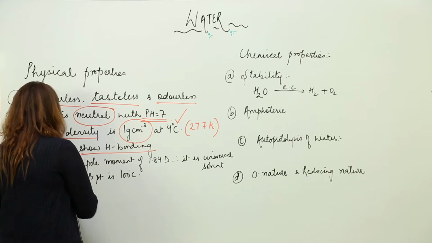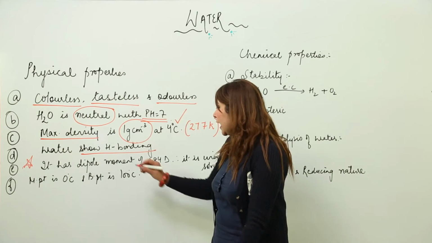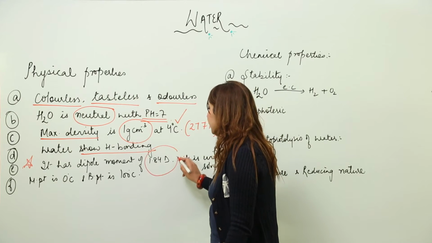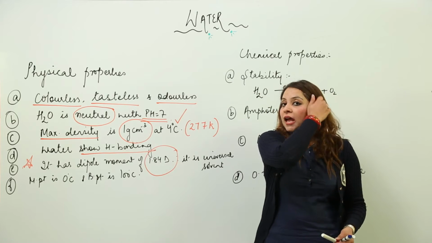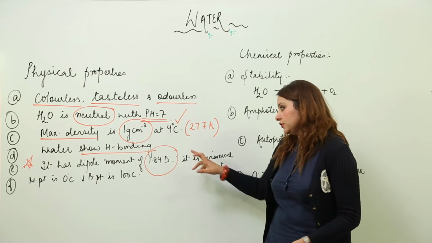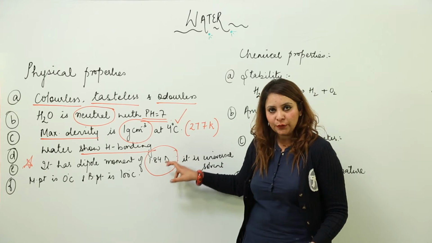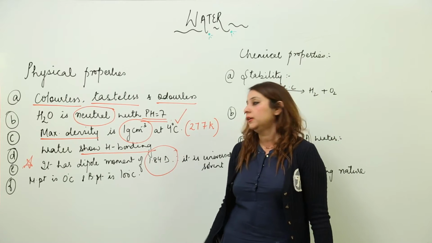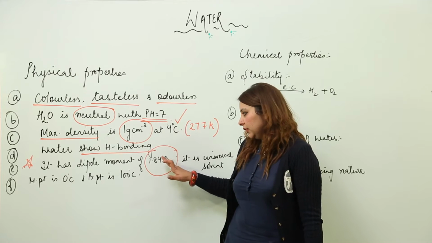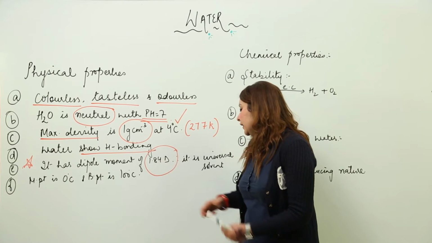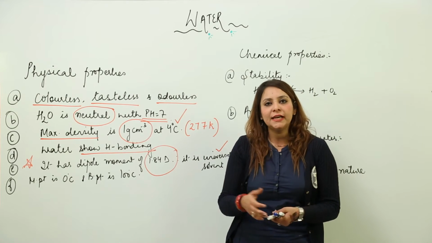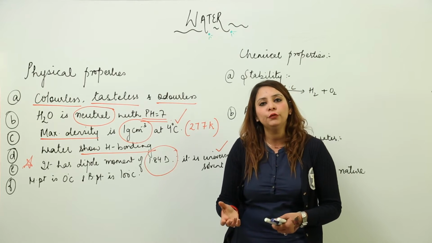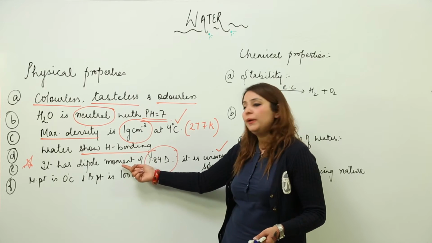An important feature of water is that its dipole moment is 1.84 debye, which is a very high value. And you know that just due to this dipole moment, 1.84 D, it acts as a universal solvent, that is, most things can dissolve in water because its dipole moment is very high.